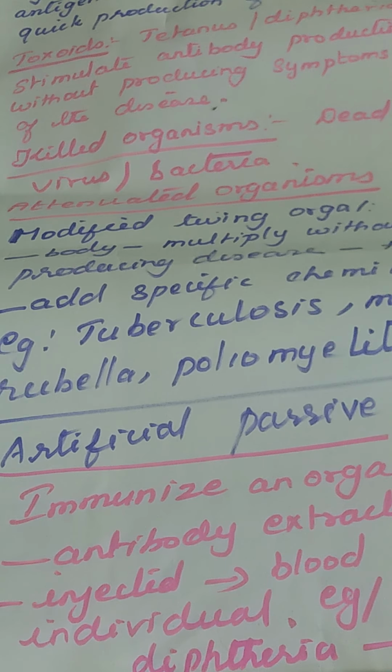For example, this is an immunized organism. Antibodies are extracted and injected to the other organism. The other organism may not belong to the same species. For example, tetanus and diphtheria antibodies are made to be produced in a horse. Immunization is given to the horse, which produces immunity. Then the antibodies are collected and injected into the human body. That is artificial passive immunity. So these are the different types of immunity.